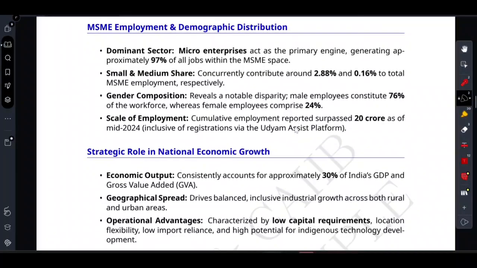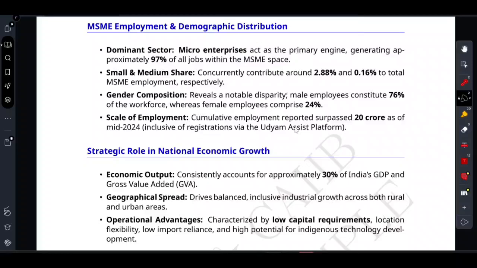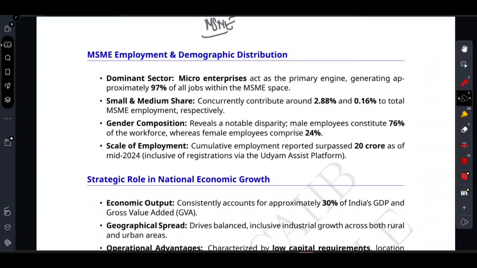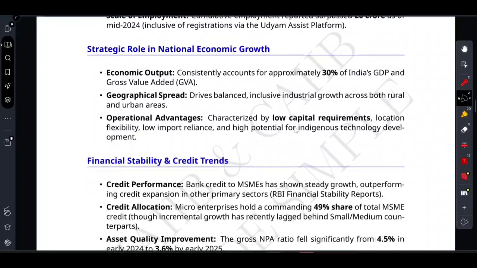Here is your forever memory hack for the examination. To lock down these scattered demographic and economic statistics, you don't need to memorize the textbook. You just need to visualize the 321 dashboard. So when you sit down for the paper, write 321, and here is what it unlocks. 3 stands for 30% and 3 is to 1, right? So what is the meaning of 30%? MSMEs consistently produce 30% of India's entire GDP as well as GVA.